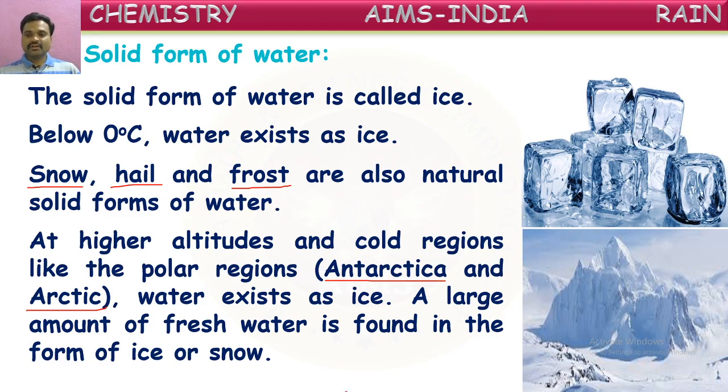See here, all the mountains and hills are covered with ice. Because the temperature there is very low, below 0 degrees Celsius, the water vapor in the air converts into ice form and covers all the land and mountains in that area. So that's why it all seems like snow. So this is about the solid form of water. This solid form of water exists only below 0 degrees Celsius. At that cool temperature only, water will be in the solid form.